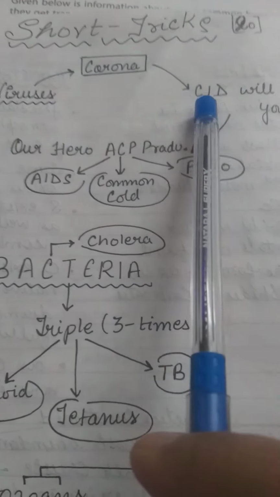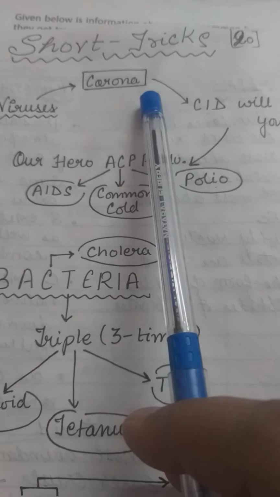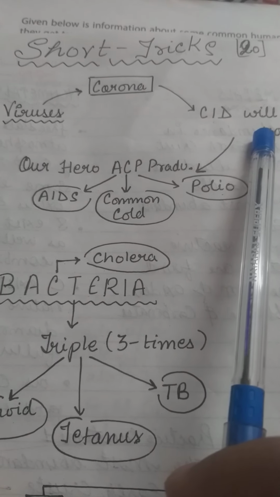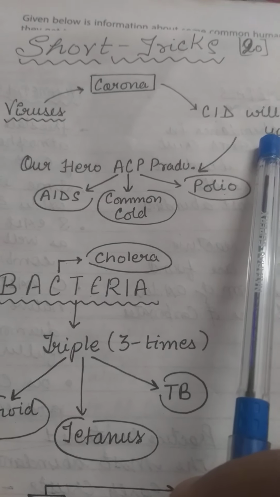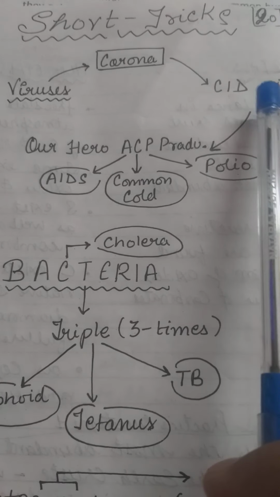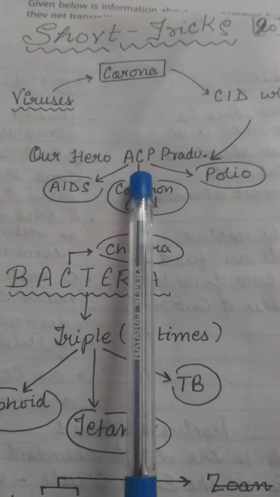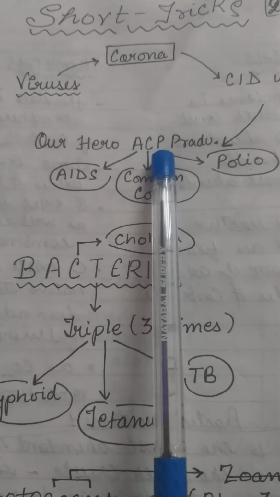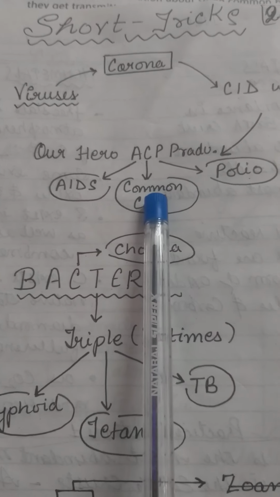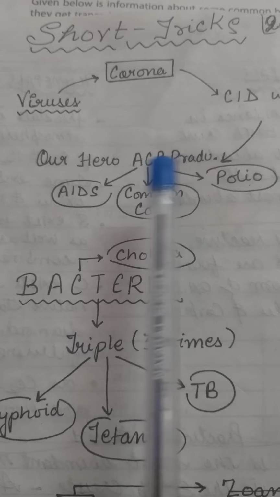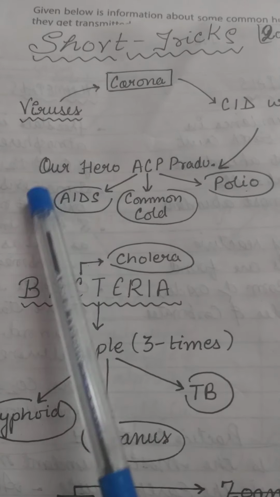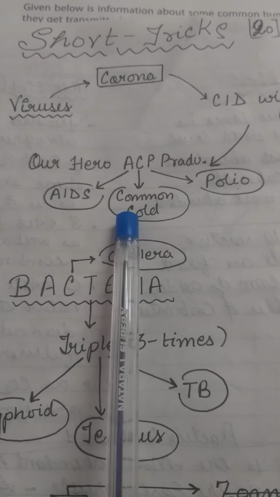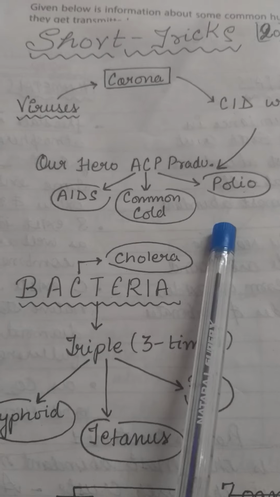Now, corona will be saved by us. Corona will save us from CID. CID, you already know, is a very famous serial among the people. And in CID, there is a famous hero, ACP Pradyuman. Now, from the word ACP, we can link three diseases: A for AIDS, C for common cold, P for polio. These three diseases are viral diseases, and with the help of this short trick, we can easily remember them.